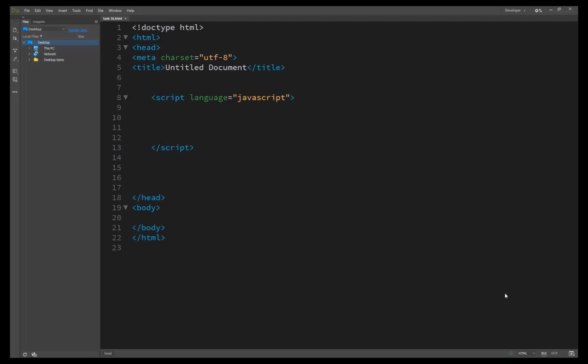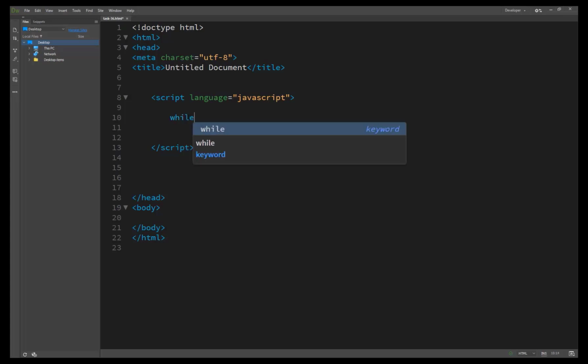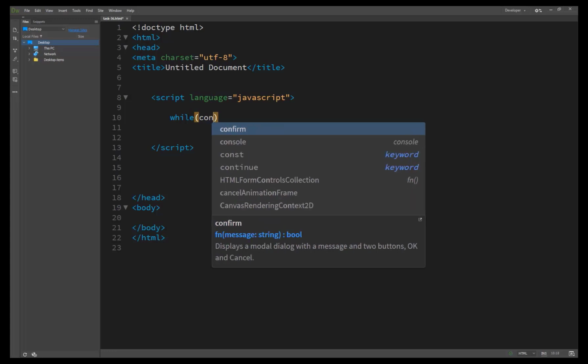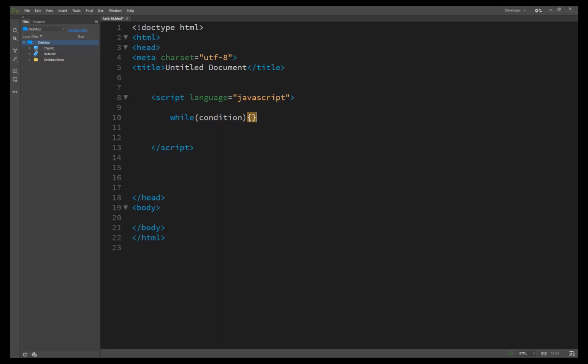It's only for checking a condition. Inside the loop we can easily check our condition, whether it's true or false. So we write the while loop here, first of all we create a condition here, and then the curly brackets, and inside the JavaScript code.